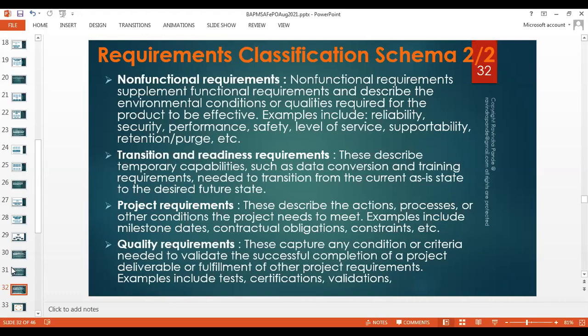Then transition and readiness requirements. These describe temporary capabilities, such as data conversion and training requirements needed to transition from the current as-is state to the desired future state. Let's say you implemented an enhanced attendance solution for the North American office. But when you go to, let's say, Spain, and you have to install these at 3 or 4 different Spanish offices, you need to make sure the Spanish employees are able to mark their attendance. So either you train them in English or you convert your application to Spanish.